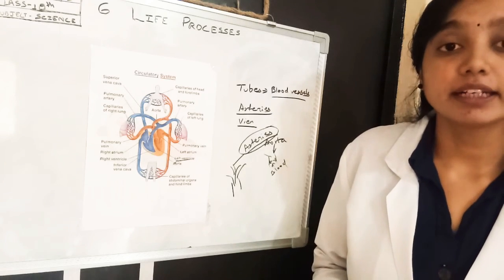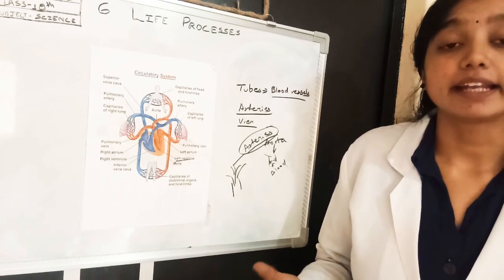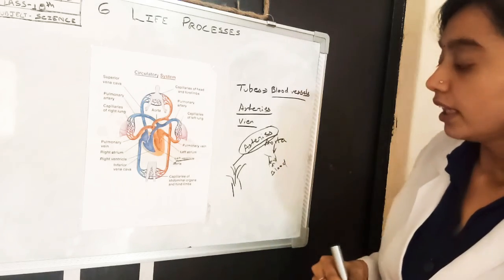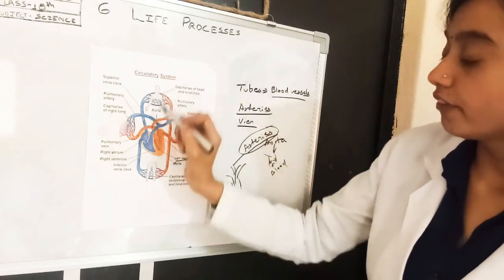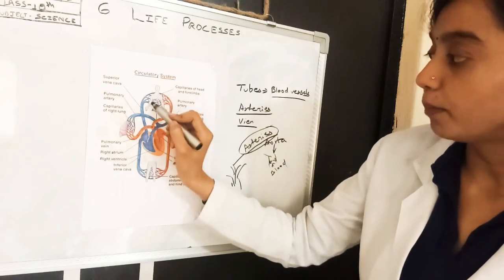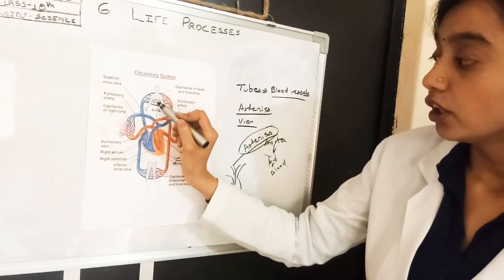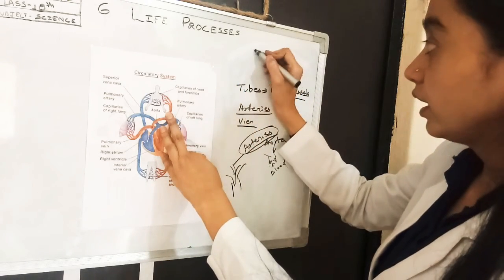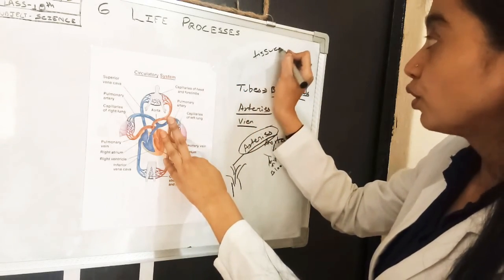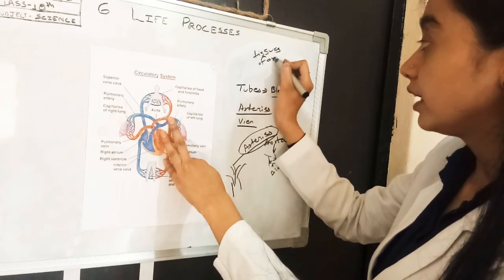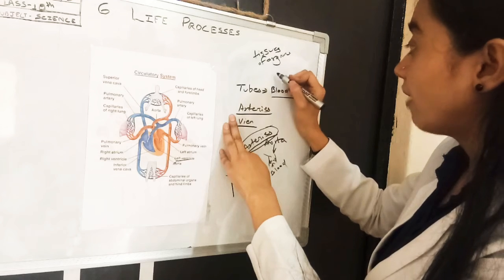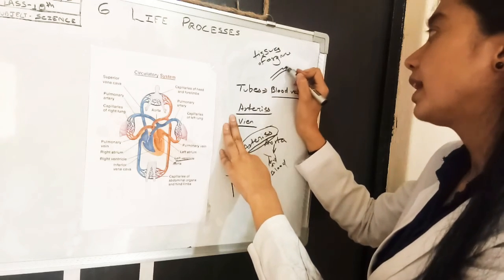Which type of blood does it carry? It carries oxygenated blood from the heart and supplies it to different parts of the body, different organs of the body. After entering the tissues of the organ, arteries divide into more fine branches.